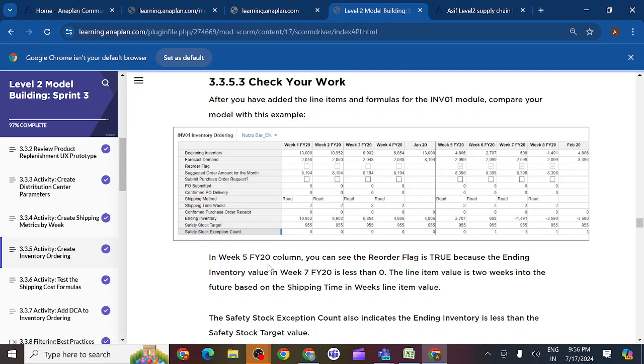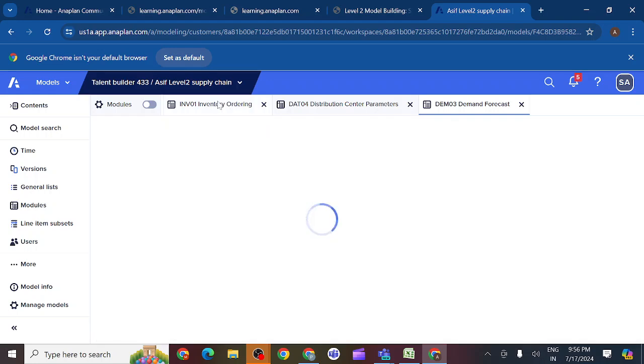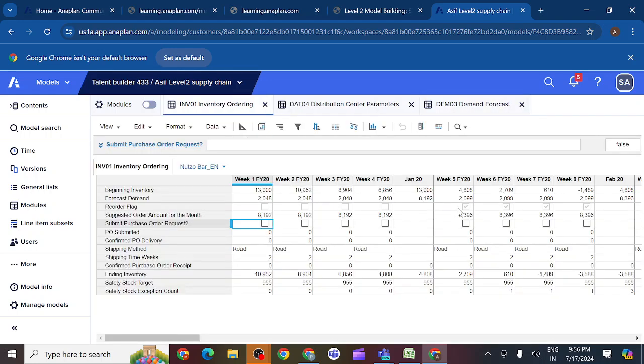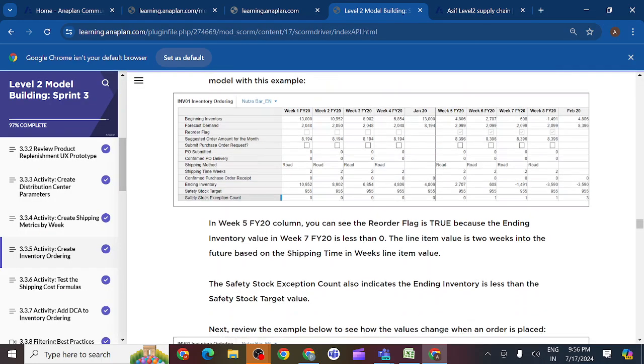In week 5 of the financial year 2020 column, you can see the reorder flag is true. We should check whether we get week 5 true or not. Yes, we are getting true here. And you can see inventory value in week 7 is less than 0. That is the reason we are getting it.